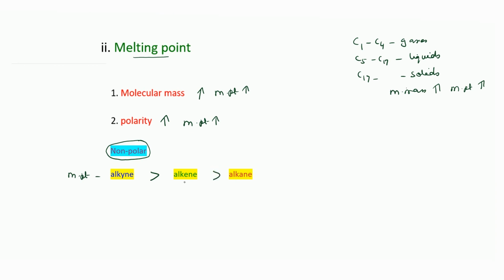But when you talk about alkenes, we have trans and cis. The trans alkene will have a higher melting point compared to cis because of its compact structure. With alkanes, we can have cycloalkane, normal alkane, isoalkane and neoalkane. When you compare them, cycloalkane will have a higher melting point than neoalkane, which has a higher melting point compared to isoalkane, which has a higher melting point compared to normal alkane. It mainly depends on the compact structure of the alkane.